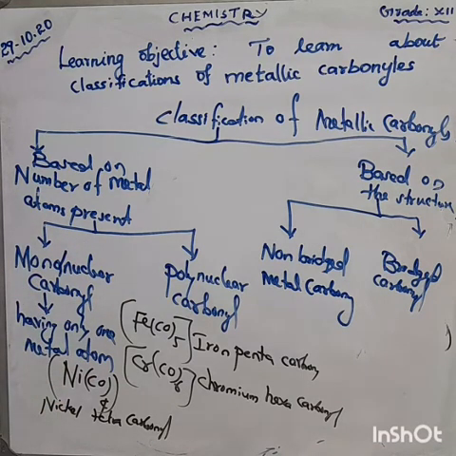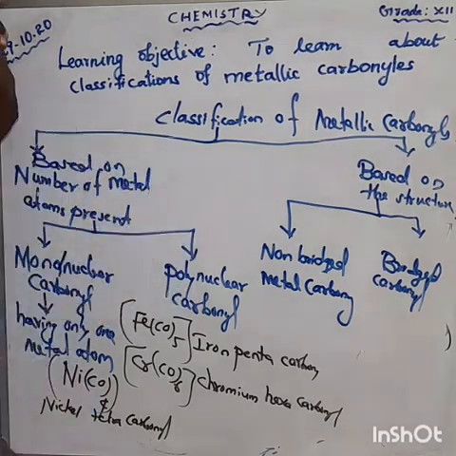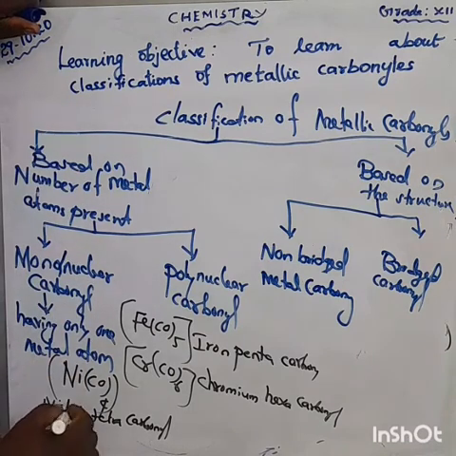Regarding the structure, the geometry is also very important. Here nickel tetracarbonyl has 4 carbonyls, and 4 means the geometry is tetrahedral. Don't forget that.